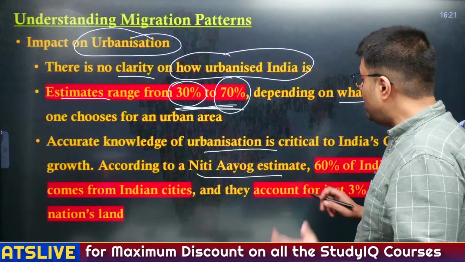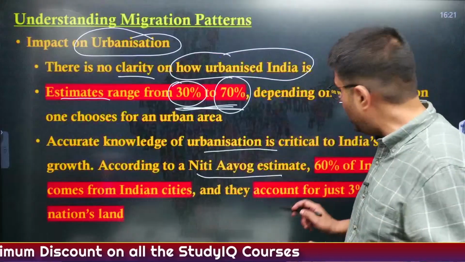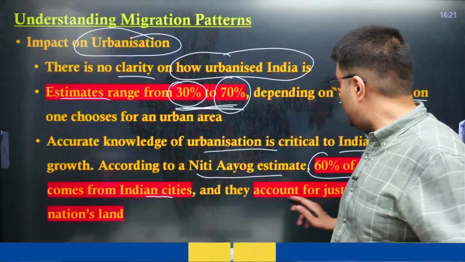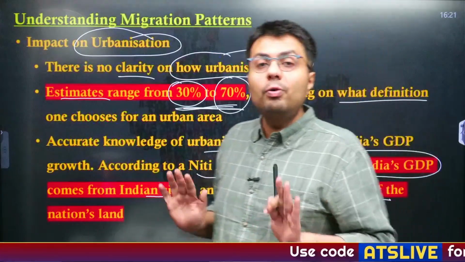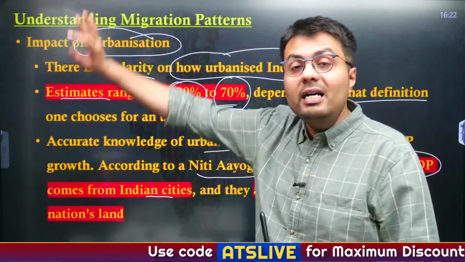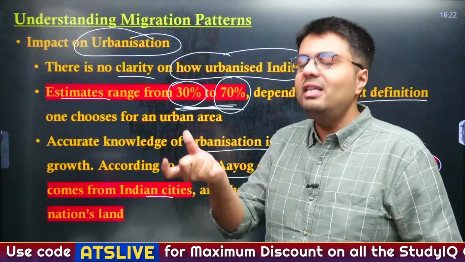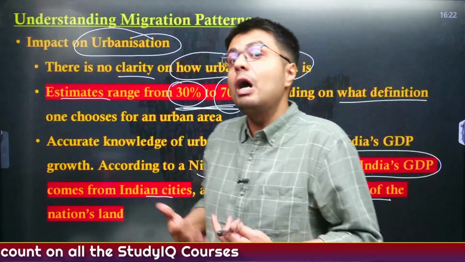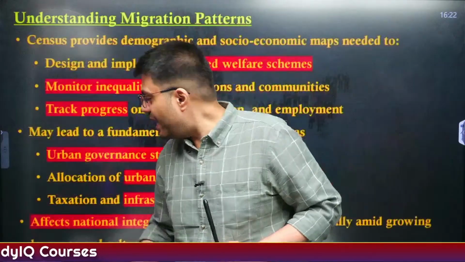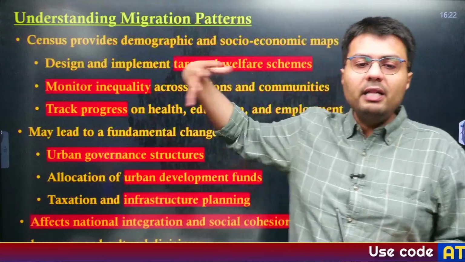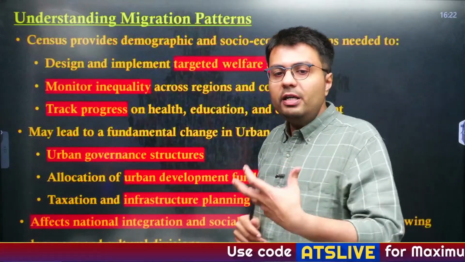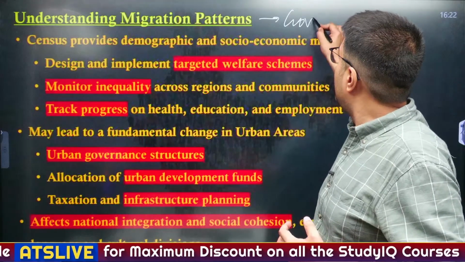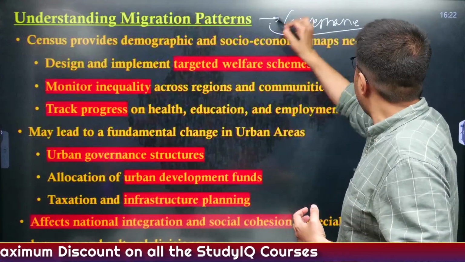Niti Aayog has estimated that 60% of India's GDP comes from cities, and Indian cities constitute only 3% of our total country's land. Therefore, understanding the pattern of urbanization, and the exact levels or percentage of urbanization, is very important. How will we understand this? Through the census, right? And the census also provides many different demographic and socioeconomic data which is needed from a governance perspective also. How will it help in governance? Let me tell you.